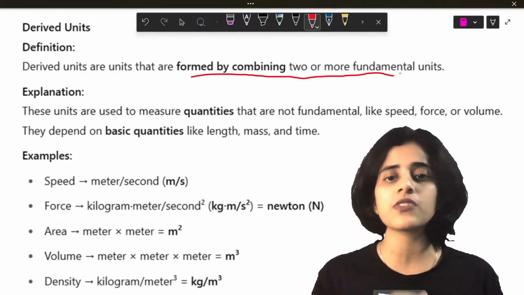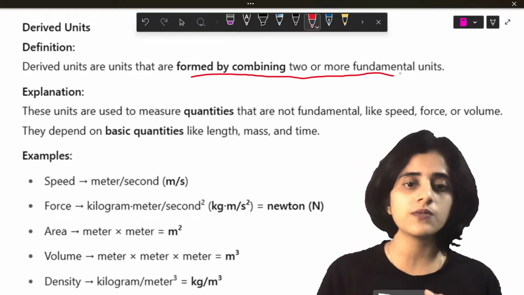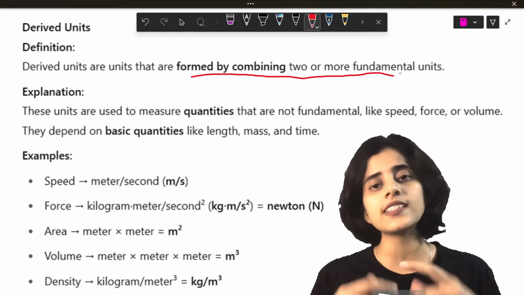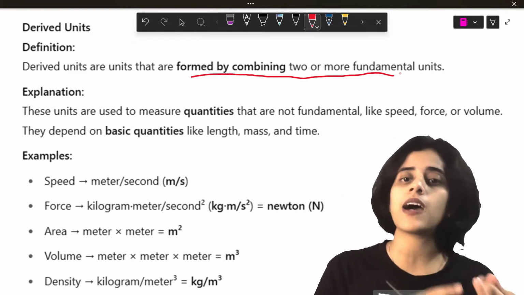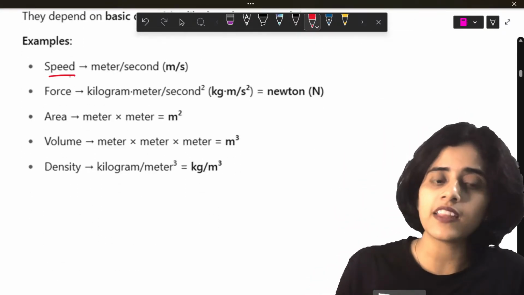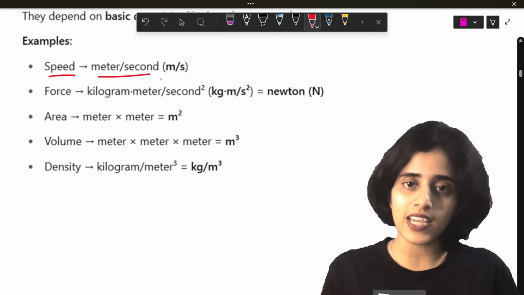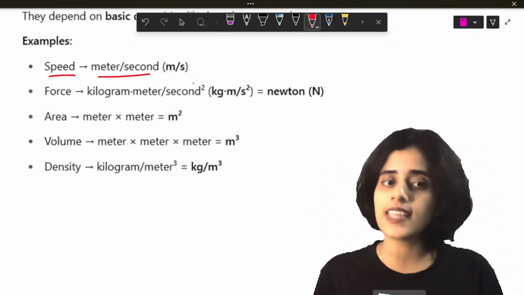Quantities like speed, force, volume are all formed by basic quantities like length, mass, and time. Here there are some examples. Speed, the unit of speed is meter divided by second. So it is formed by two fundamental quantities, meter and second.